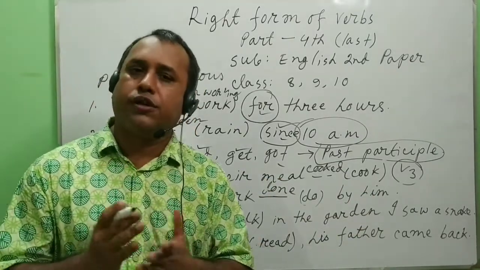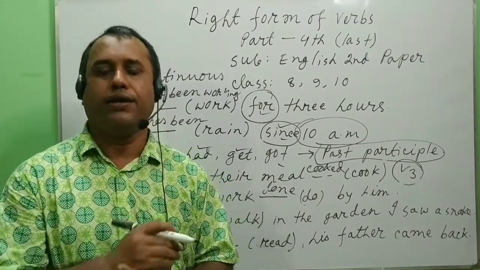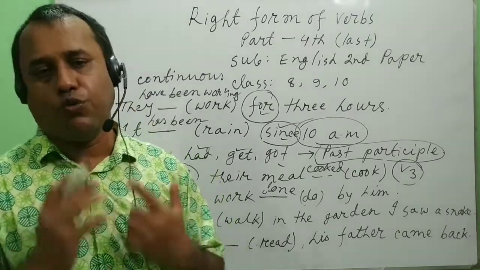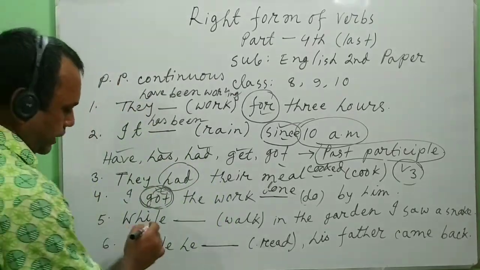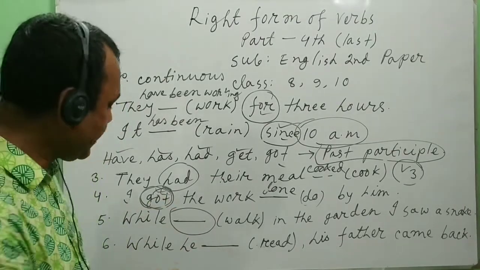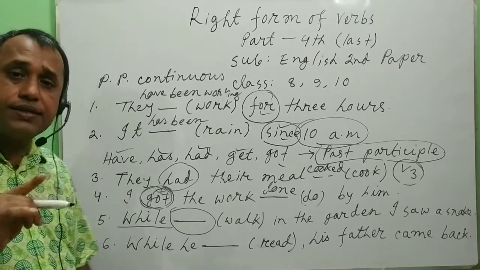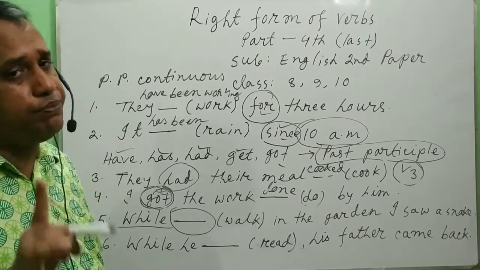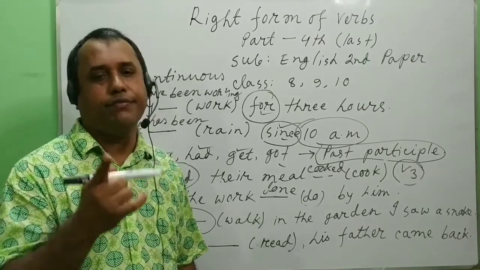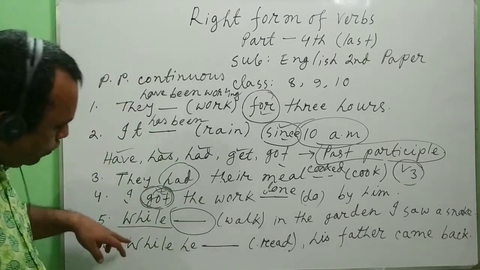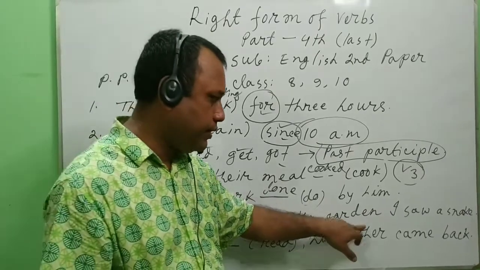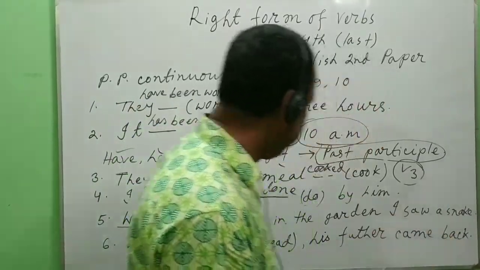Now let's work with the term while. Basically there are two rules based on while. Number one, you may get the gap where the verb is just after while. Just after while, if you get any principal verb, of course you should add ing with that verb. The sentence: While, there is a gap, in bracket walk, in the garden, I saw a snake.